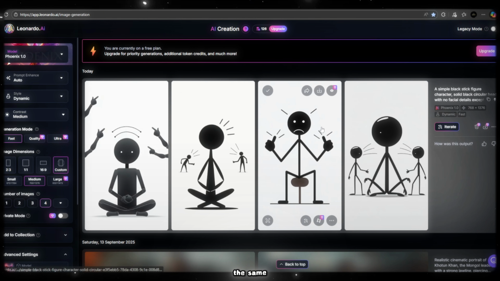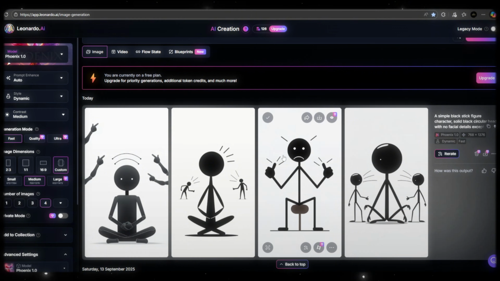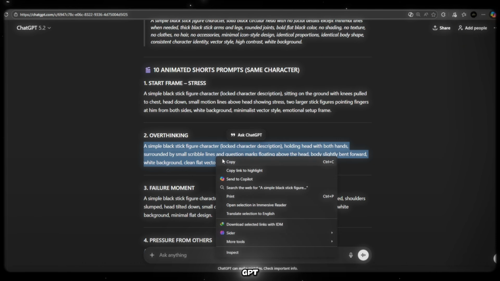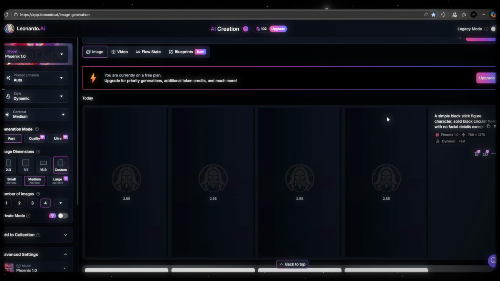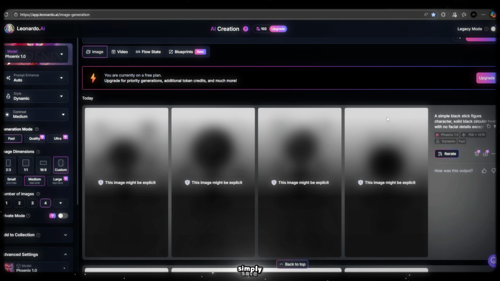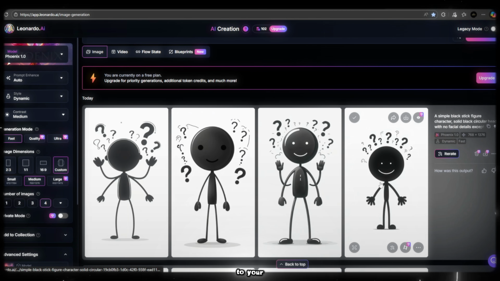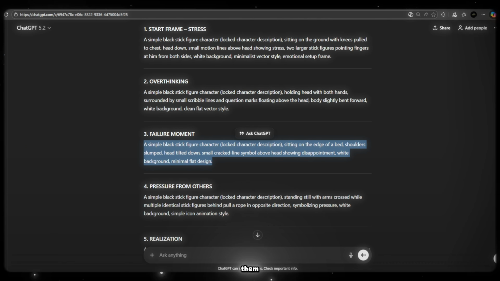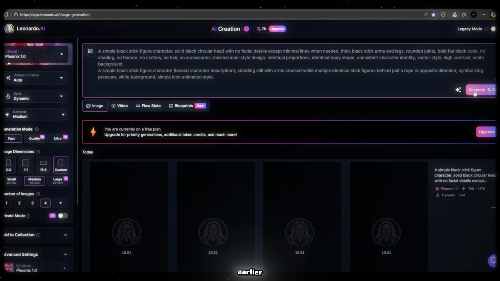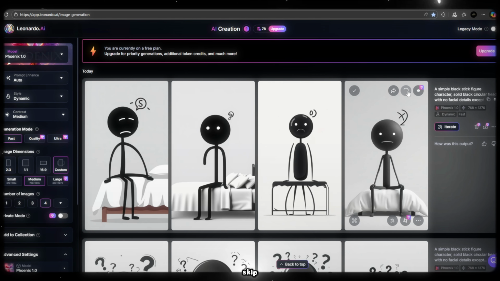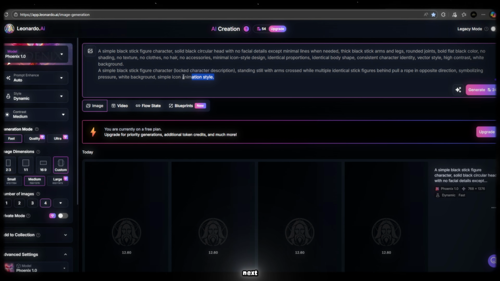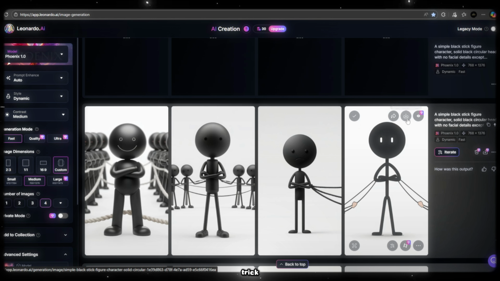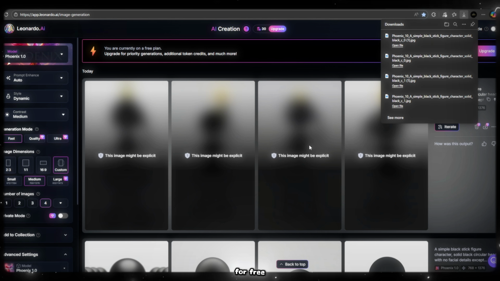Now repeat the same process for all images. Copy each prompt from ChatGPT, paste it into Leonardo AI, and click Generate. When all the images are ready, simply save or download them to your PC, because next we'll turn them into animated videos, just like the 2 channels we discussed earlier. So please don't skip the next part, my friends. Because in the next step, we'll use a special trick to create AI videos for free.